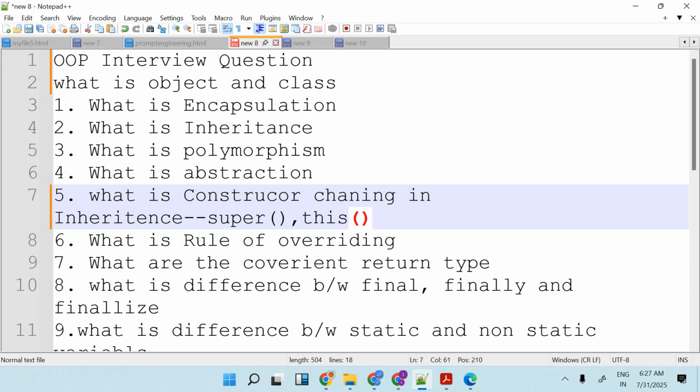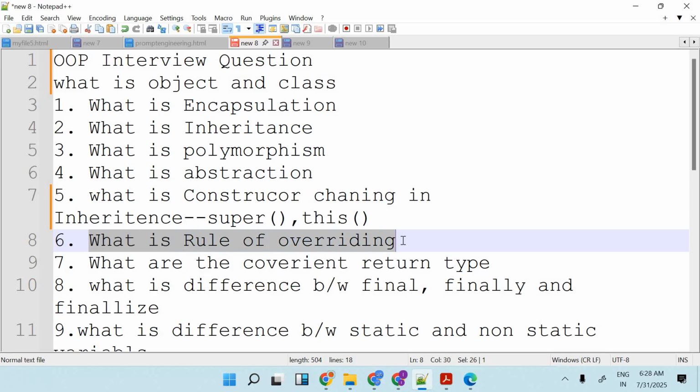So constructor chaining is always performed with either super or this. Super is always used to call the parent class constructor. This is used to call the current class constructor or current class method. If you are calling the constructor from the child class to the parent class, that is constructor chaining.